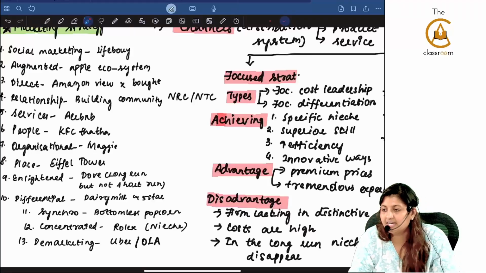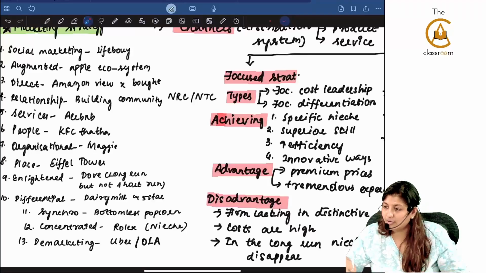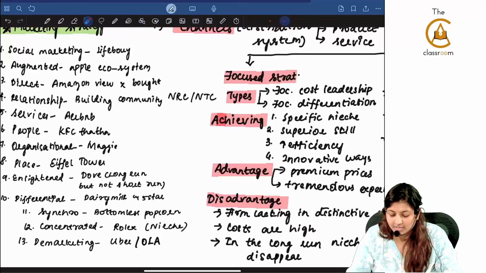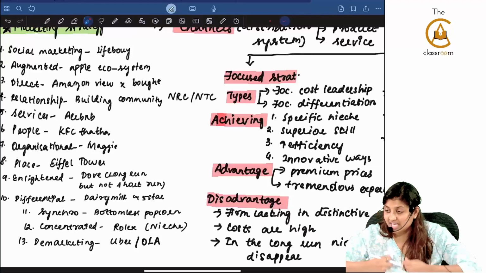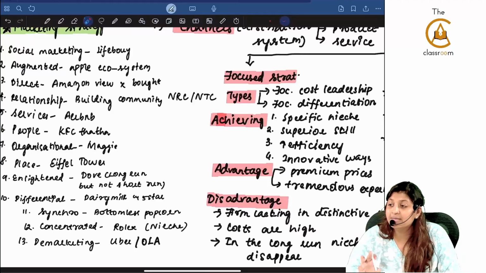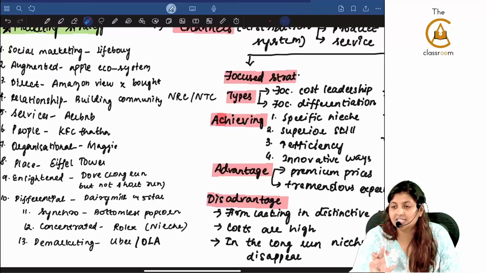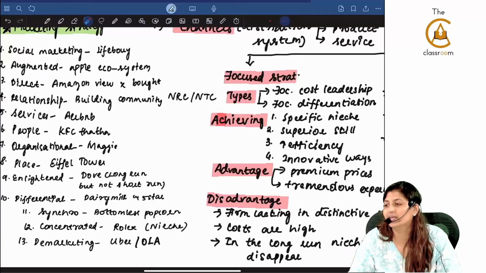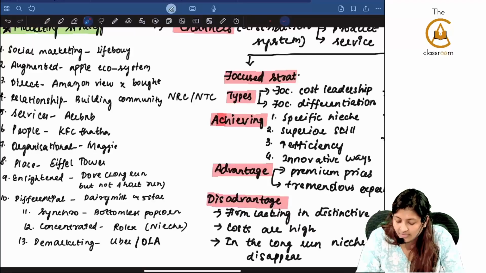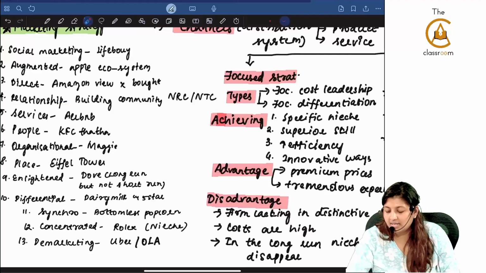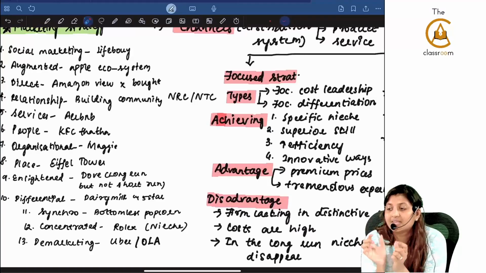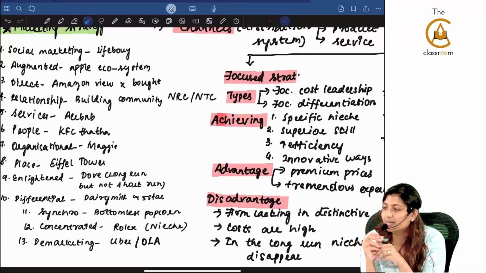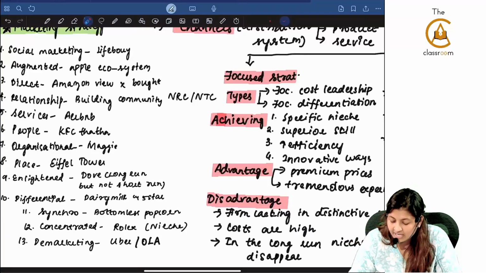Next, augmented marketing. Apple, I showed you the photo of the Apple ecosystem, iPad, everything is there. Direct marketing, we saw in Amazon, what will they say? We are going to buy a jacket. They will say, similar customers purchase shoes, similar customers purchase the belt, a full look they are going to show. That is direct marketing. What is relationship marketing? Where they are building a relationship, building a community. Example, Nike is actually selling shoes, but there is also Nike Run Club, Nike Training Club. Free apps are given where you can find your community.